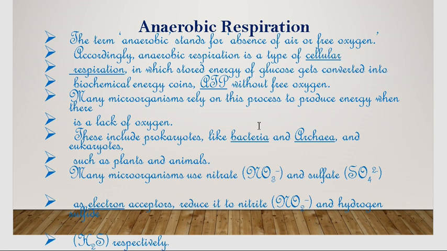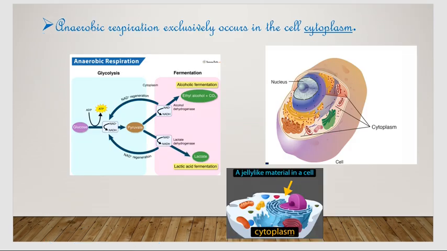Okay, and in the next slide you can find that anaerobic respiration exclusively occurs in the cell cytoplasm. So this is an anaerobic respiration diagram, that is glucose and fermentation. In the previous slide also I showed you the diagram, how it looks. So now what is cell cytoplasm? This is a diagram of a cell.